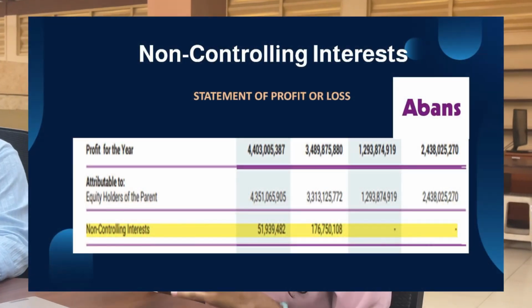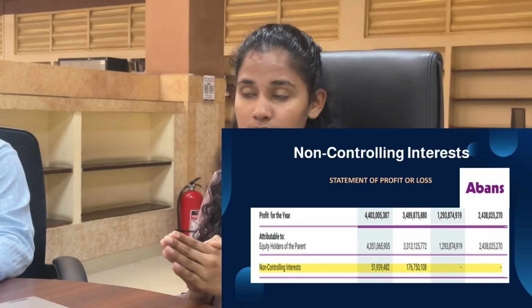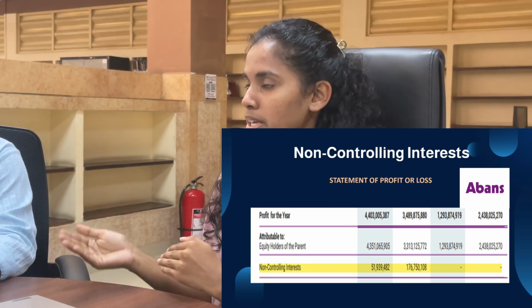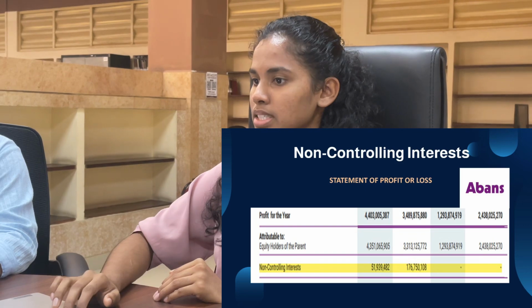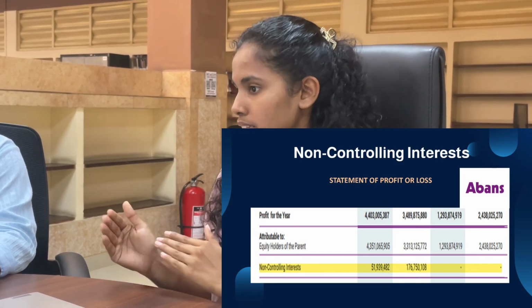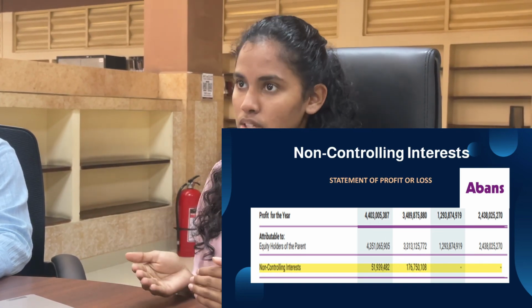To calculate non-controlling interest in net income, you can see the formula: NCI in net income equals the subsidiary's net income multiplied by the NCI ownership percentage. This amount is deducted from consolidated net income to attribute profit to the NCI shareholders.